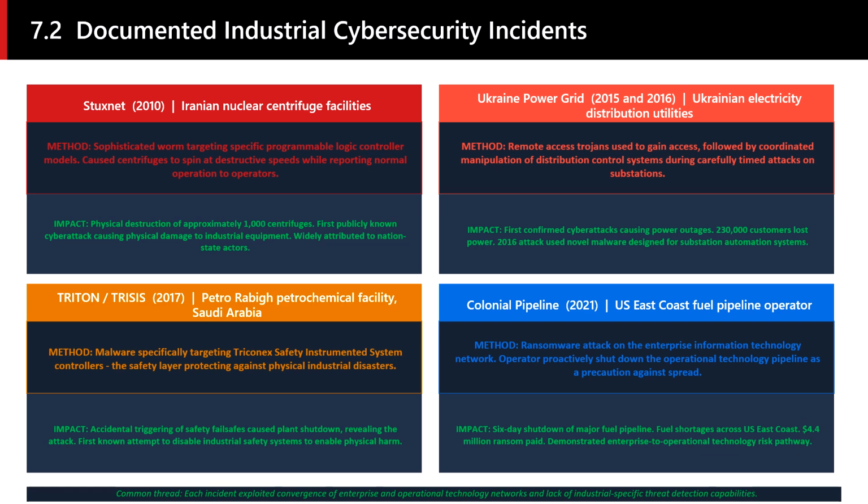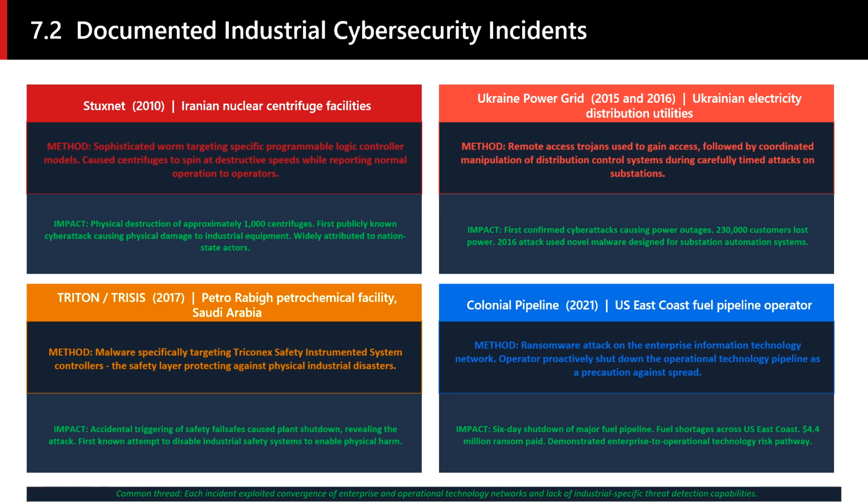The Ukraine power grid attacks in 2015 and 2016 demonstrated that nation-state actors had the capability and the will to use cyber attacks to cause power outages in civilian populations. The 2016 attack was particularly sophisticated, using malware specifically designed to manipulate high-voltage substation protection relay systems, equipment that protects the physical grid from damage.